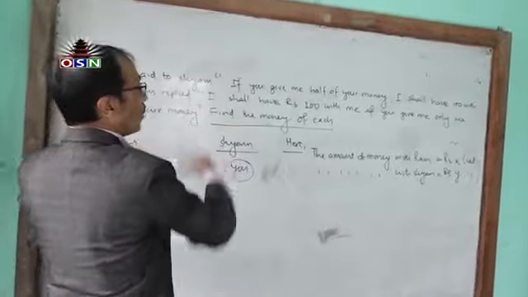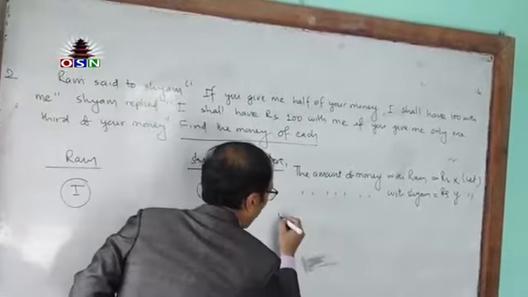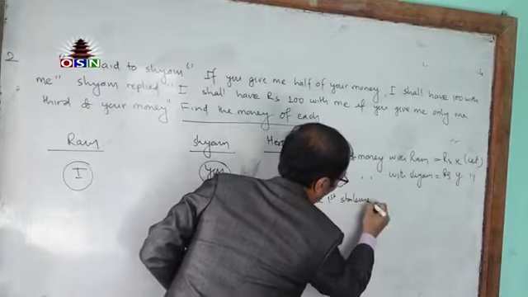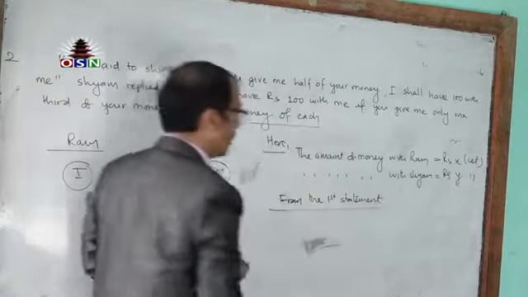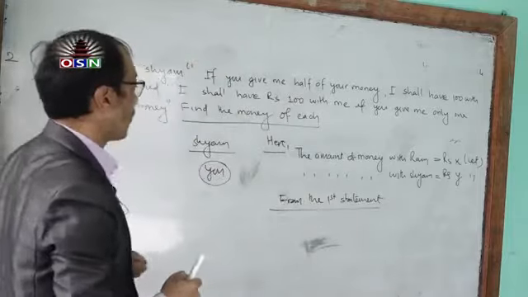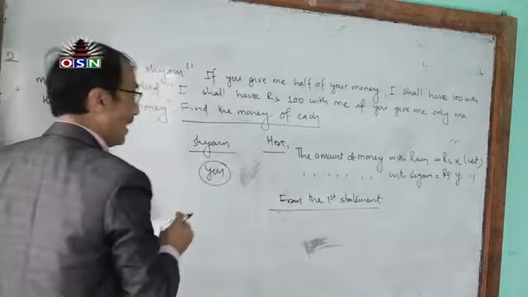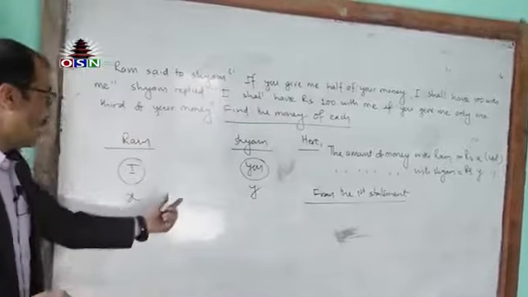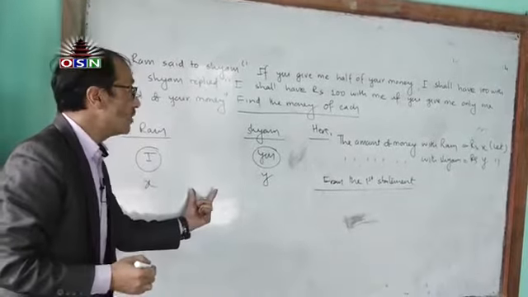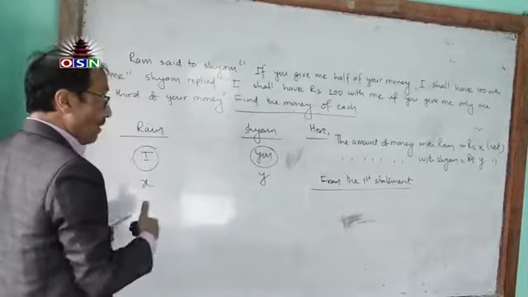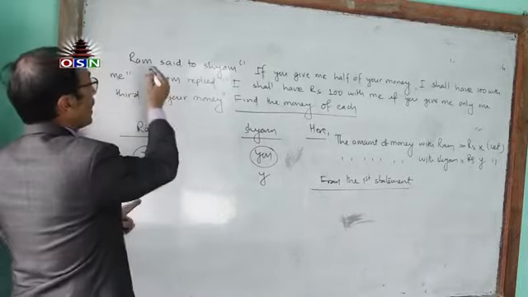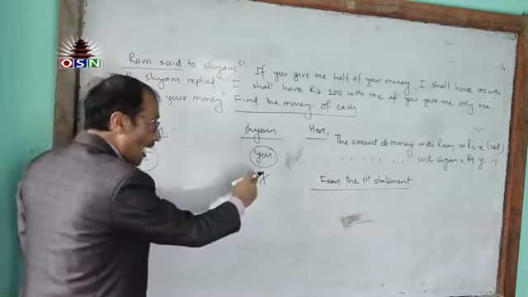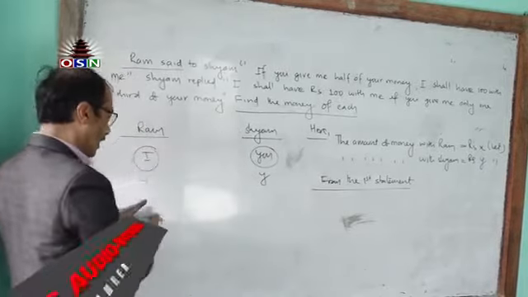Now let's go to the first statement. According to the first statement, we need to prepare the equation. We are very clear that Ram has x rupees and Shyam has y rupees. Please concentrate your mind here. If you give me half of your money, who is saying this? Ram is saying this. You give me half of your money means Shyam will have to give half of his money to Ram.